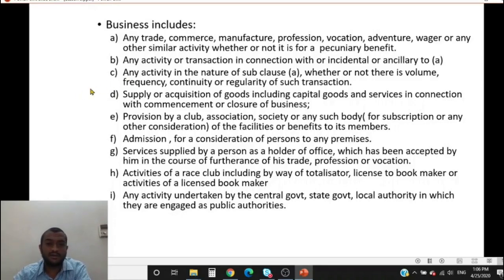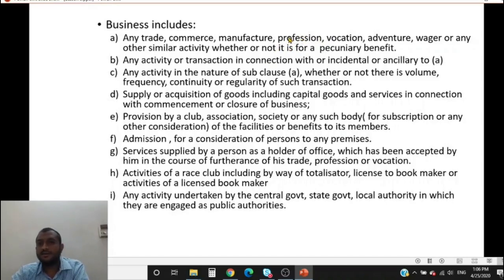You take that stand, it is better, because here you see whether or not there is volume, frequency, continuity or regularity of such transactions. Say you jump off a helicopter or aeroplane with a parachute just one time and he charges 25 lakh rupees. That guy, because he's crossing the threshold limit, needs to register, collect tax and pay tax, even though he's doing it just once.